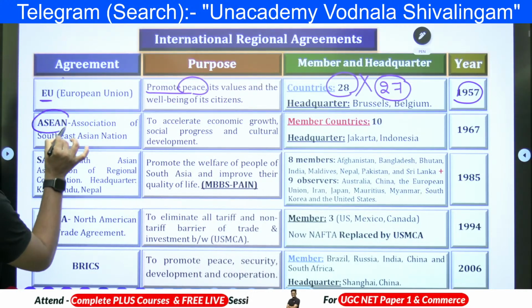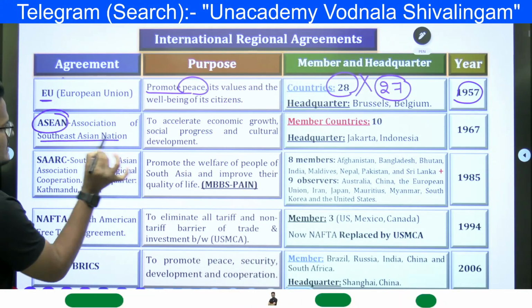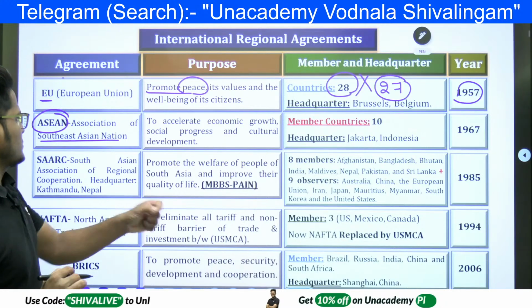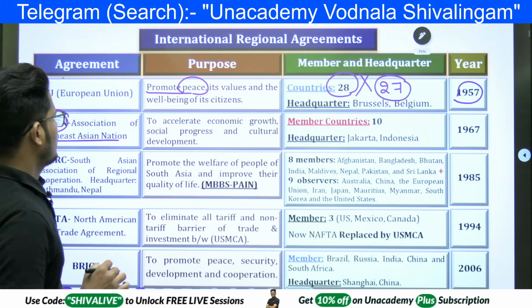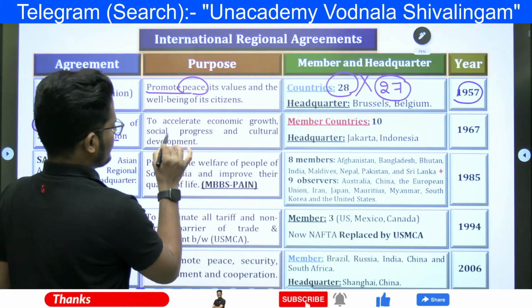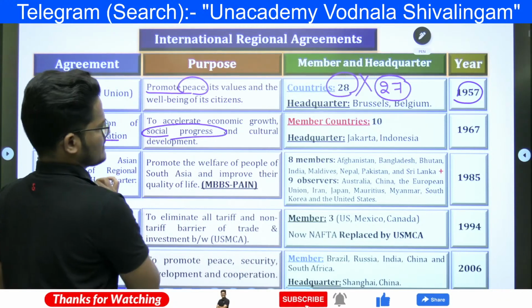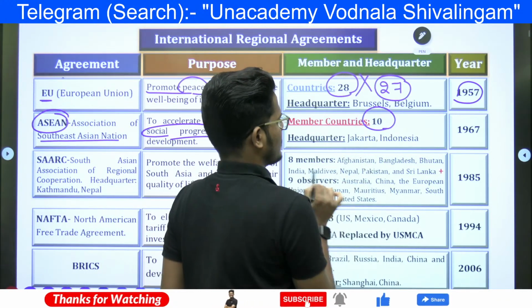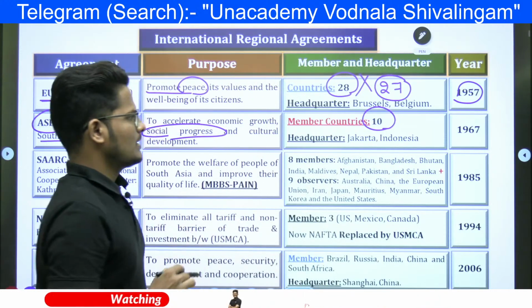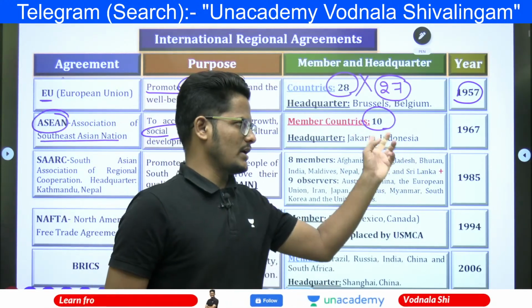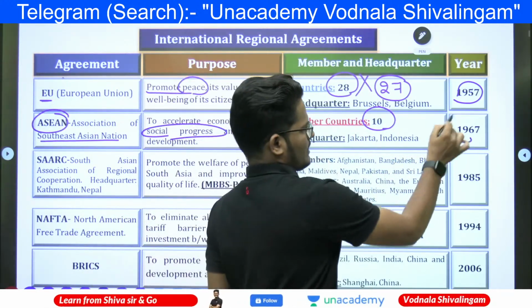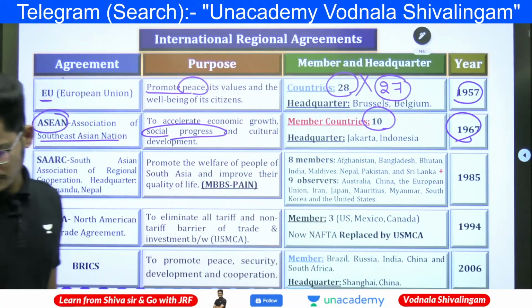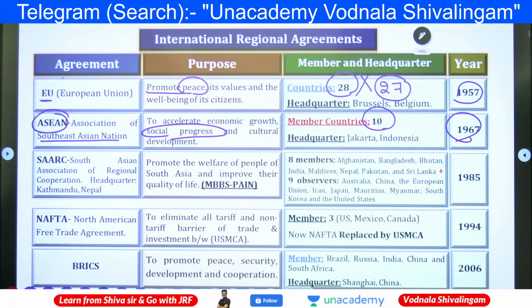After that, ASEAN. ASEAN is the Association of Southeast Asian Nations, formed to accelerate economic and social progress and cultural development. Total 10 countries, all Asian countries. Jakarta, Indonesia is the location of the headquarters. Formed in 1967.